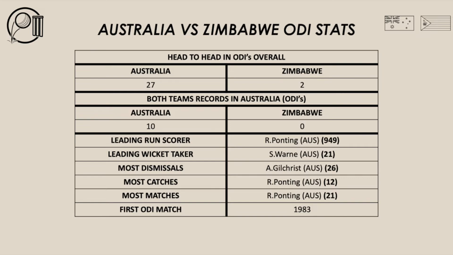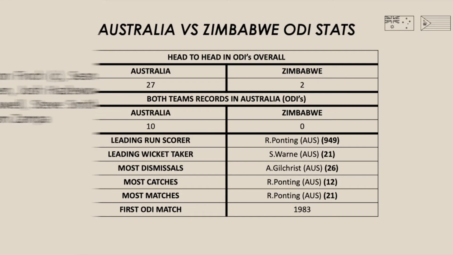Leading run scorer is Ricky Ponting with 949 runs. Leading wicket taker, Shane Warne with 21 wickets. Most dismissals, Adam Gilchrist with 26. Most catches, Ricky Ponting with 12. Most matches, Ricky Ponting with 21. And the first ODI match between Australia and Zimbabwe was back in 1983 during the Cricket World Cup.